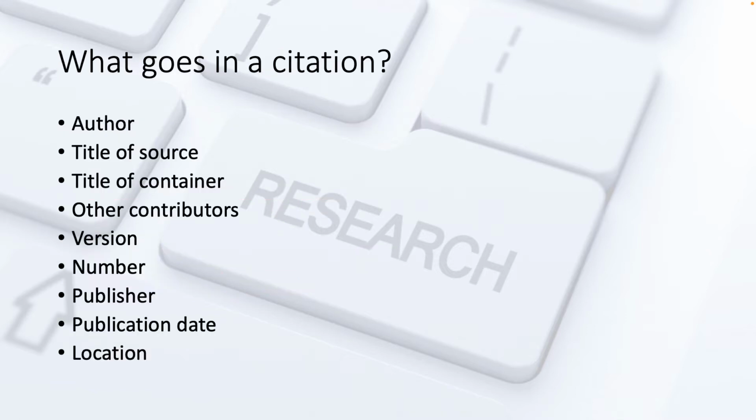So several items go into a citation, and I have a list here. The author, the title of the source, the container, other contributors, that means like editors and things like that, version number, publisher, publication date, and location. Now, it's very important to know that not every single one of these items is in every single citation, and that does not mean that it's not credible. So we're going to go over these one by one, and I'll show you some examples.